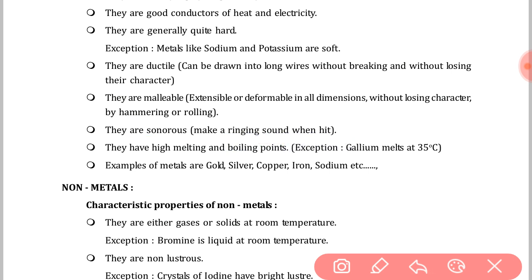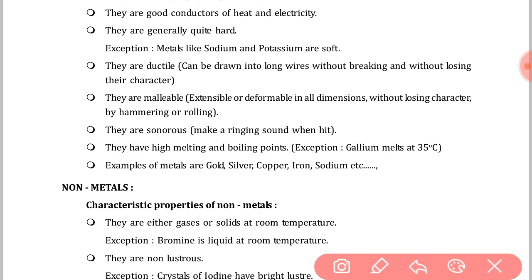Okay, they have high melting and boiling points. In the next property, due to the hard and solid nature of metals, they have high melting and boiling points. Exception: gallium melts at around 25 degrees Celsius, but all other metals have very high melting and boiling points.